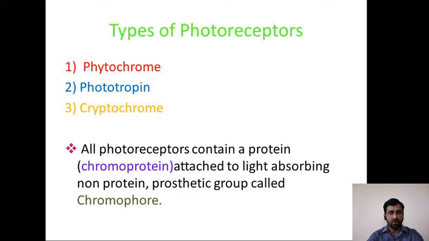These are phytochromes, phototropin and cryptochrome. All photoreceptors contain a protein, that is chromoprotein, attached to a light-absorbing non-protein prosthetic group called chromophore. This is the basic structure of every photoreceptor.